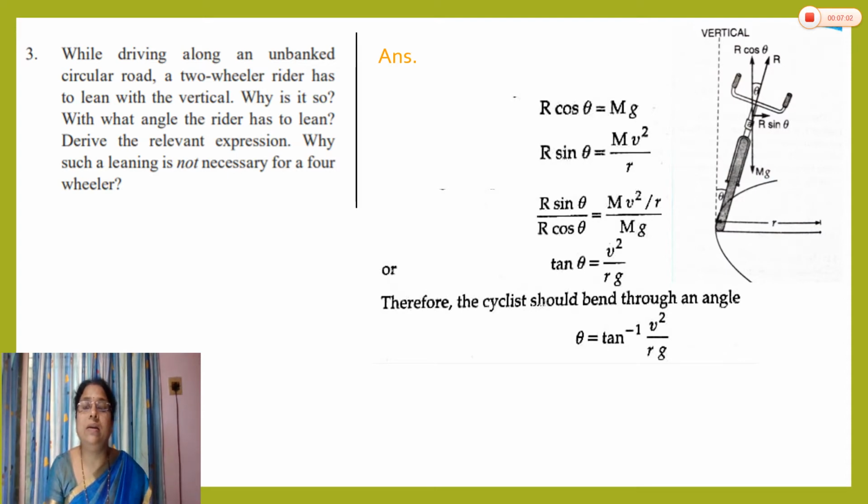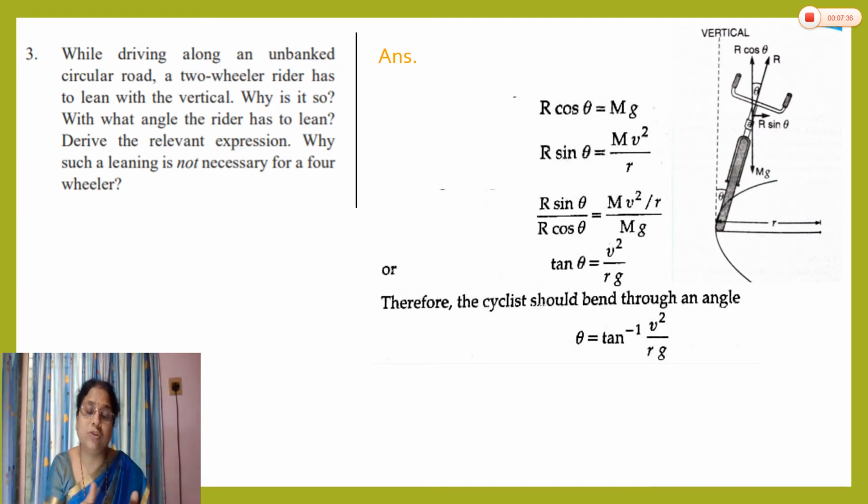मग हा R अगेन डिवाइड इंटू टू कंपोनंट्स. R ला आपण पुन्हा दोन कंपोनंट मध्ये डिवाइड करू. वर्टिकल कंपोनंट R cos theta, horizontal component R sin theta. This R sin theta provide the proper centripetal force along with the frictional force and the cyclist can move safely along a horizontal route. Now here we have to find by what angle he has to lean inward. That is depends on the curved road. If the road is radius of curved road is large or the radius of curved road is small.